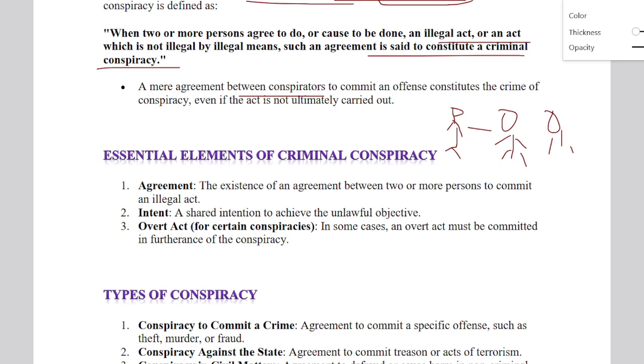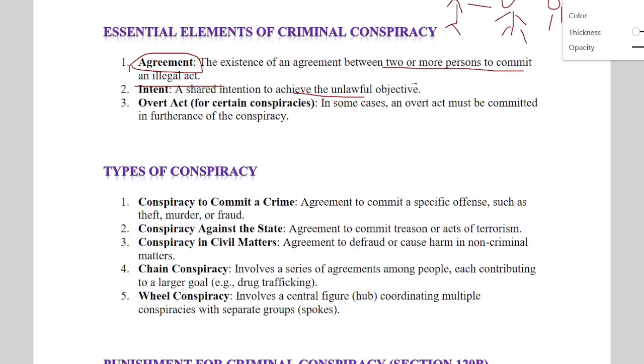The essentials of criminal conspiracy: two persons have to have an agreement, that is, there is an existing agreement between two or more persons to commit an illegal act and to achieve an unlawful object. It is not a lawful object, it is an unlawful object, which is very, very important. And an overt act must be committed in furtherance of the conspiracy.